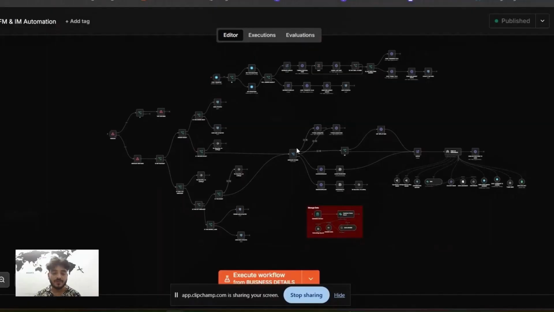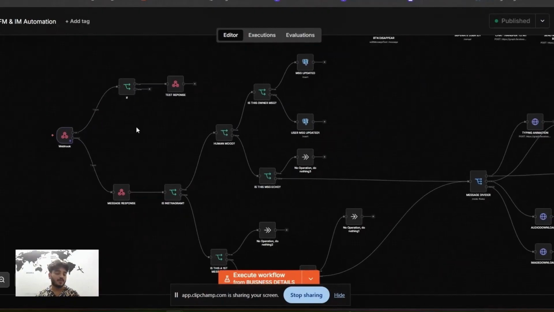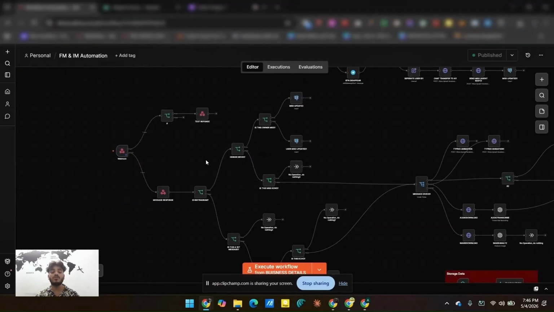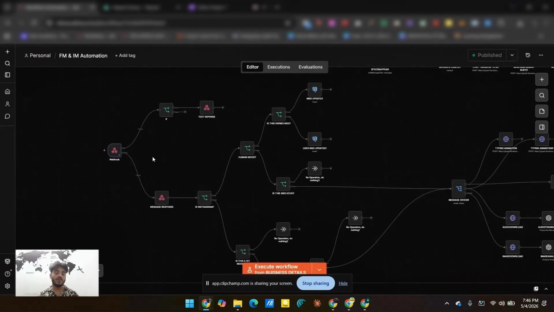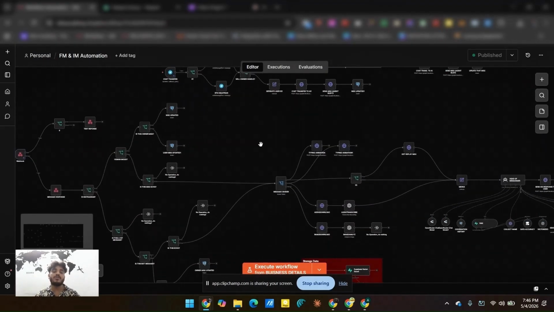So this is my workflow as you can see, and here is the webhook trigger. Every time someone sends a message, it will trigger this node. It doesn't matter who sends it, it can be the user or owner or agent. Every time it will trigger this webhook node, and I wanted to track every message even if the agent is offline. So when the agent later talks with the user, it knows what conversation had already happened between the owner and user. Now I'm going to show a demo of how it works.